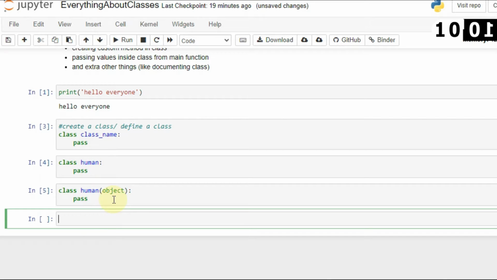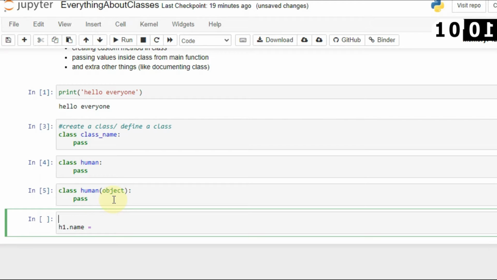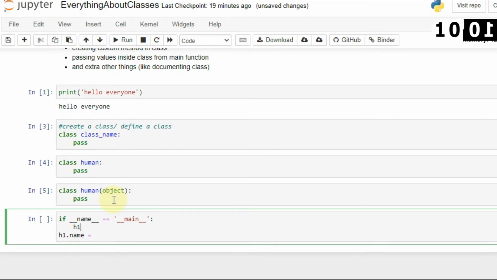Let's say you want to create an object h1, and I will say h1 dot name. Here you have to write one more thing, that this is the main function. You can use the main function like this: if __name__ equal to __main__, and then you can create the h1 object here, or you can simply use it here.